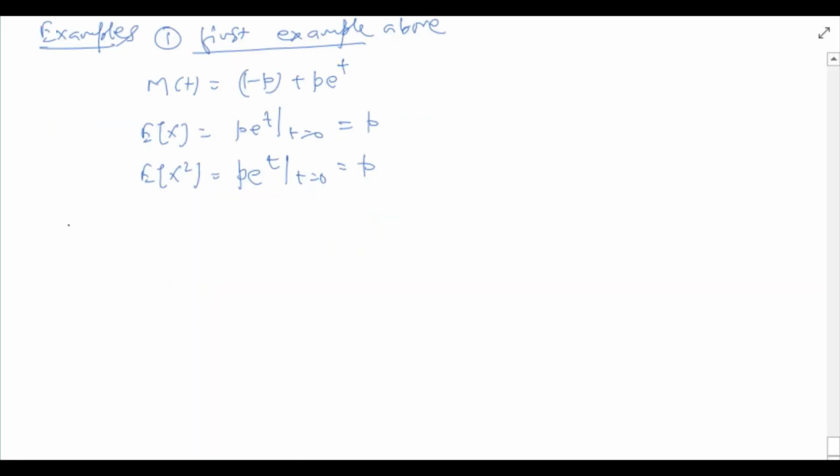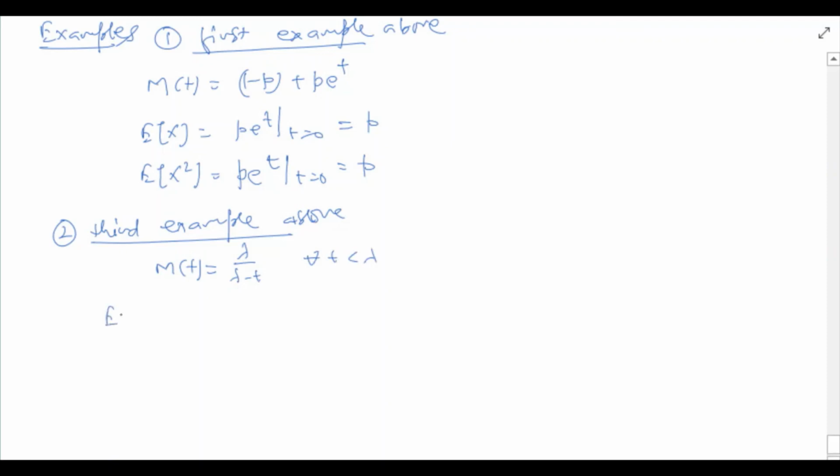Let us now look at one more example, which is actually the third example seen above. Recall that in the third example above, the moment generating function M(t) was lambda over lambda minus t for all t less than lambda.